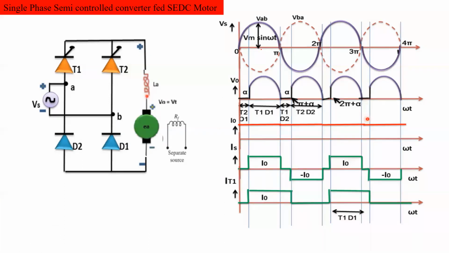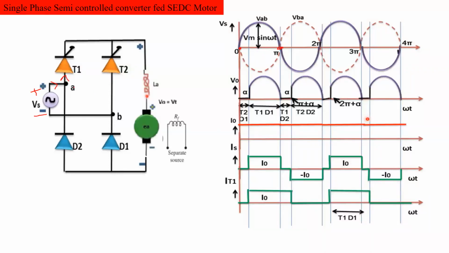So from 0 to pi, supply voltage is positive. Supply voltage is positive means this one will become the positive terminal and this one will become the negative terminal. So now the current is flowing through this circuit.